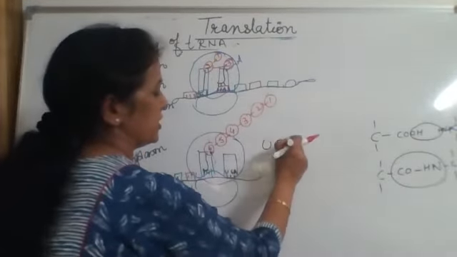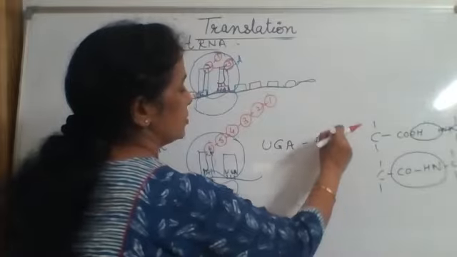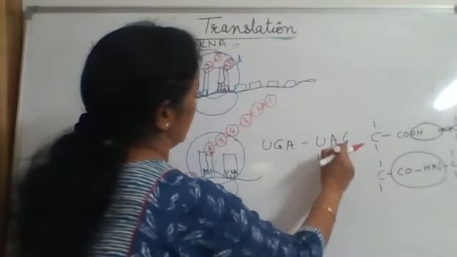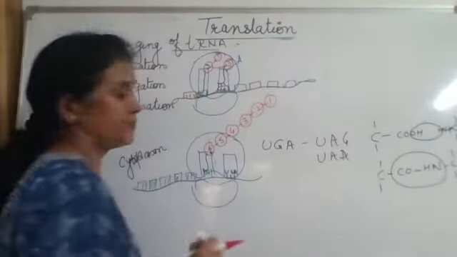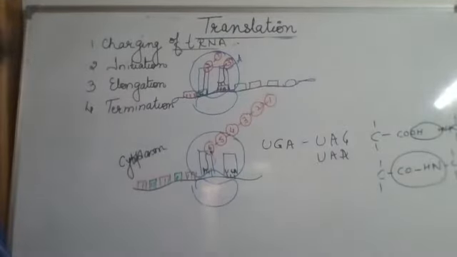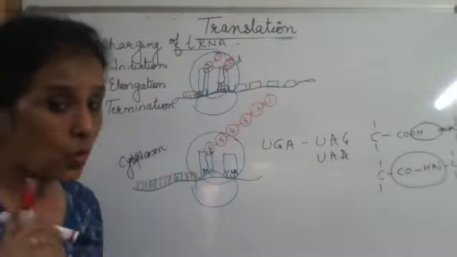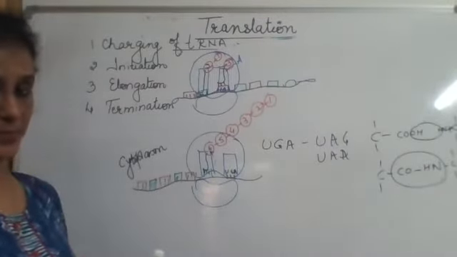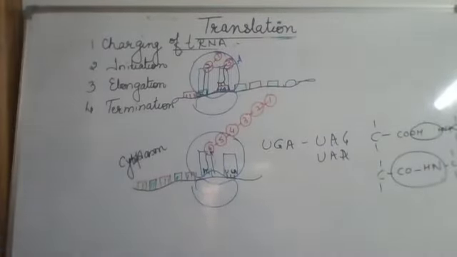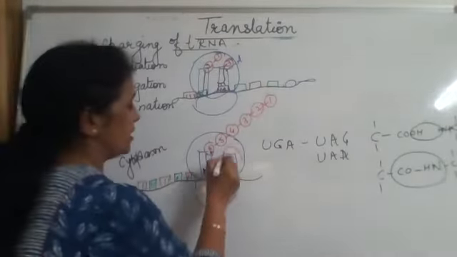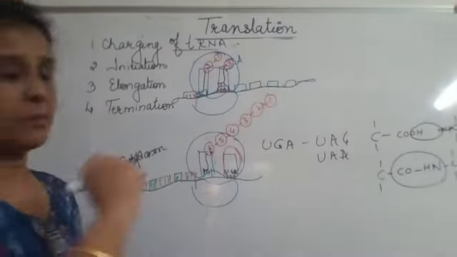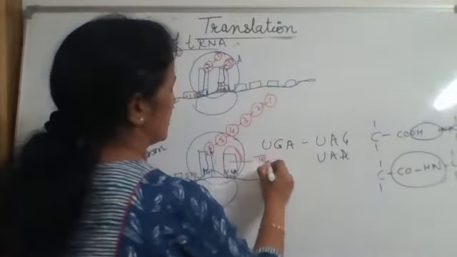Instead of UGA, there can be UAG or UAA. We have done that there is no corresponding tRNA for this. So now what would happen? This will be occupied by the terminating factor.